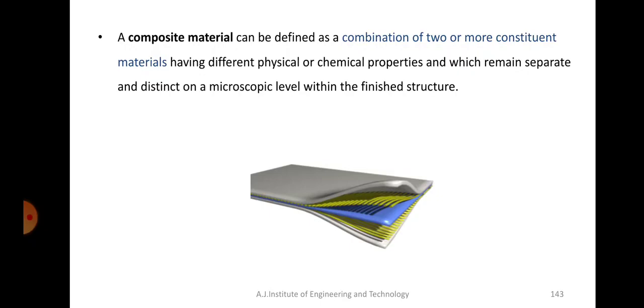If I had put the definition first, you would not have understood, but now it makes sense, right? So the finished structure will be there, but they will remain different within the component itself, and that is what we define as a composite material.